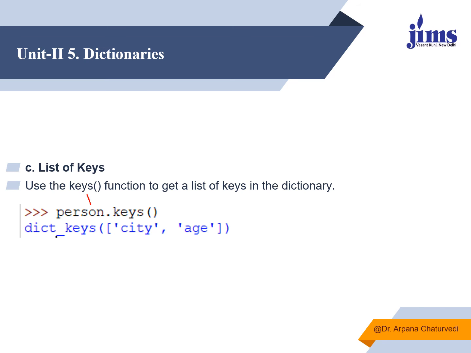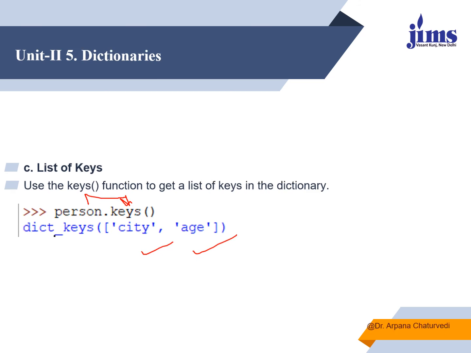If you want to check how many keys are over there and what are the names of the keys, the function I use is person.keys. So it will display that there are two key values. The first key name is city and the second is age.